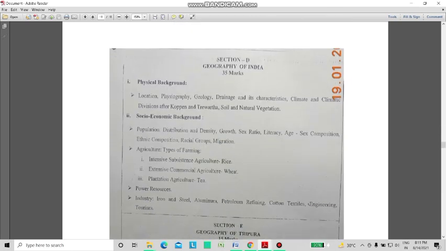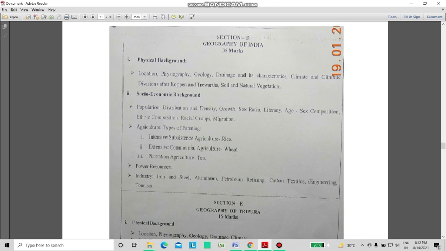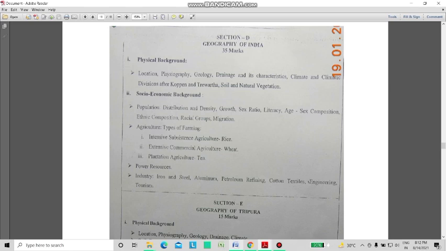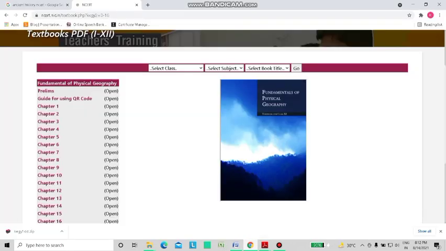Now for section D, that is geography of India. For this section I would suggest you go through the NCERT textbooks of class 11 and 12. There are four books. So I would suggest you first go through the book.